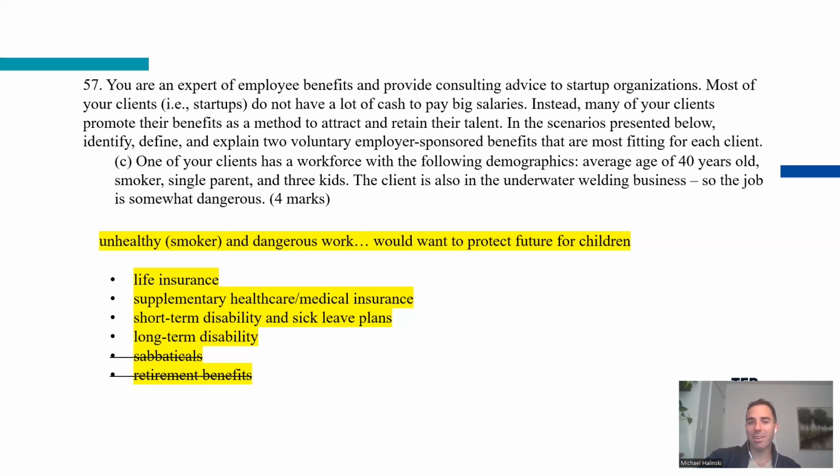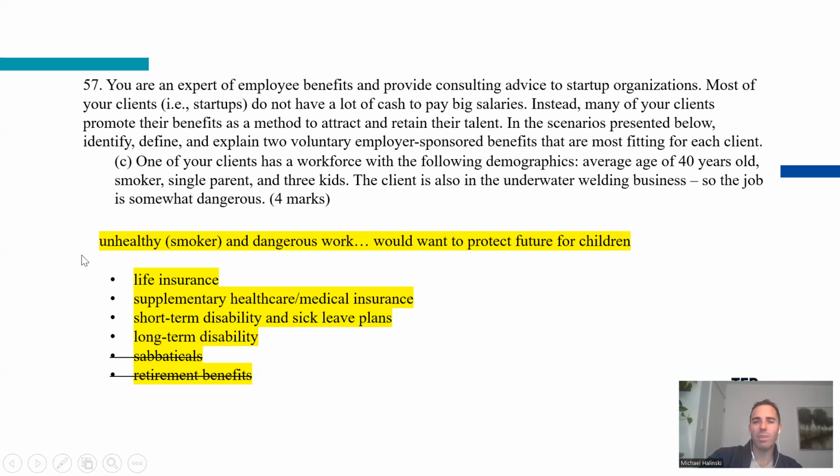If anybody knows anything about underwater welding, you will know it's dangerous. If you don't know anything about underwater welding, you might have heard of, oh man, what's the submarine that went to visit the Titanic? The Titan. I think it was Titan. Google Titan underwater sub, and you'll see whether doing anything underwater is dangerous or not. Anyway, going back, 40 years old, smoker, single, 3 kids.